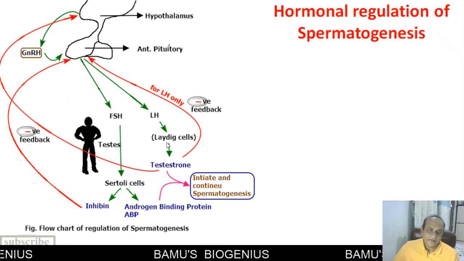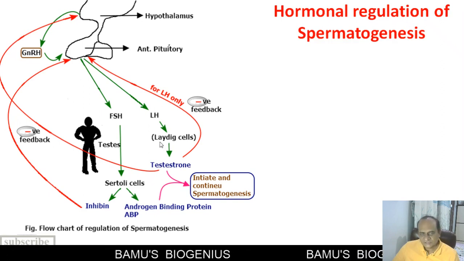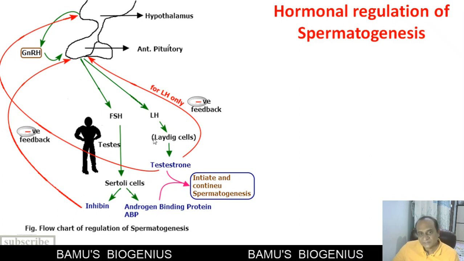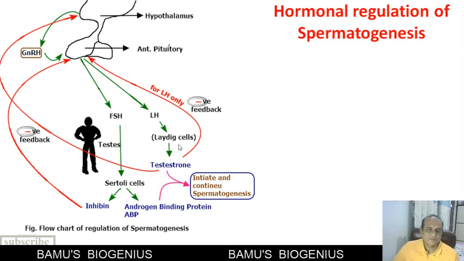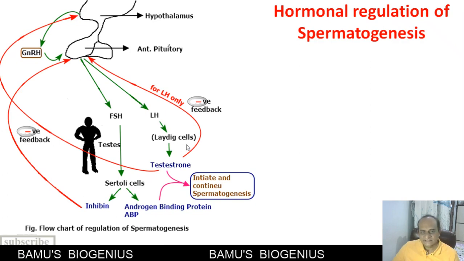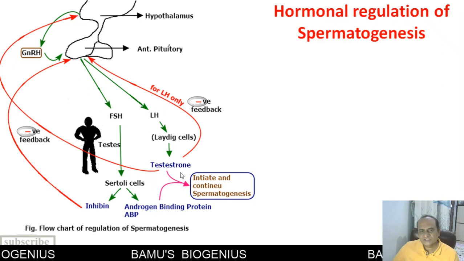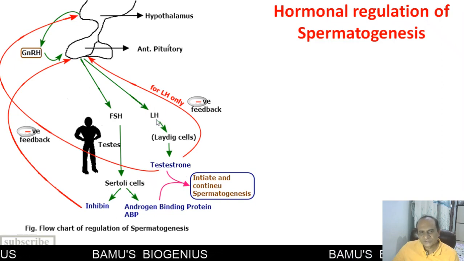That is why they are called interstitial cells, or they were first described by Leydig. That's why the name is given as Leydig cells. Now these Leydig cells, which are present in the interstitium, start to produce testosterone under the influence of the interstitial cell stimulating hormone.